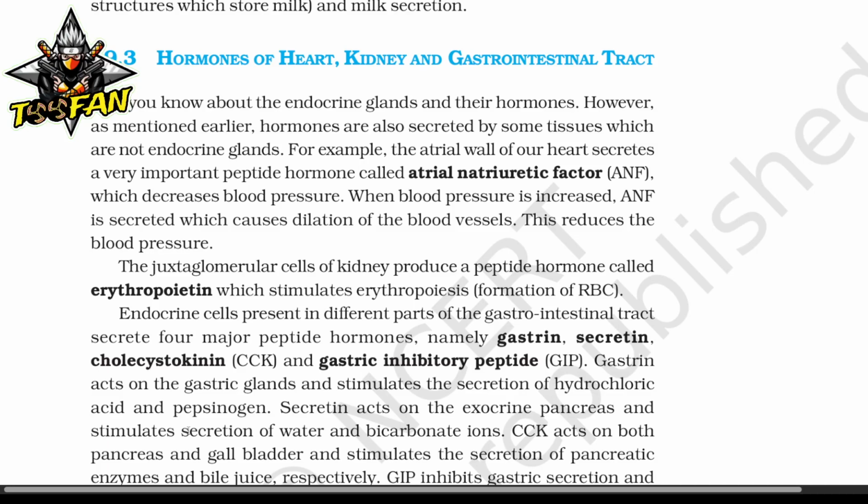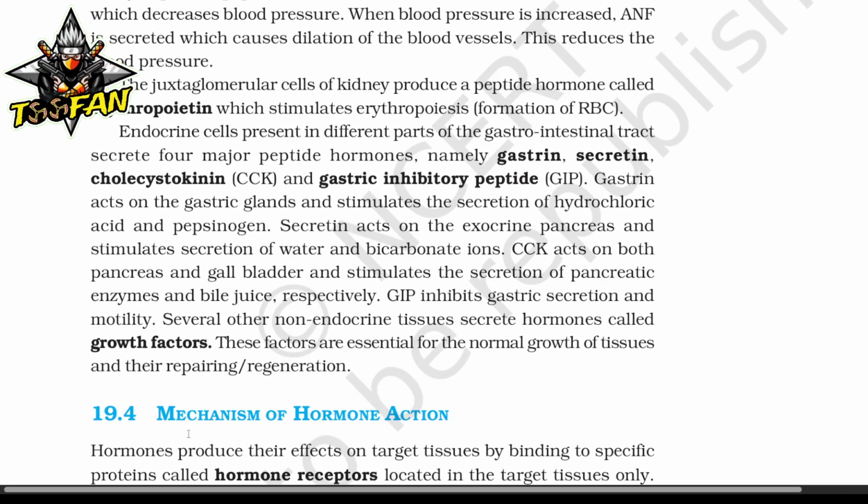Cholecystokinin acts on both the pancreas and gallbladder and stimulates the secretion of pancreatic enzymes and bile juice respectively. And GIP inhibits gastric secretion and motility. Several other non-endocrine tissues secrete hormones called growth factors. These factors are essential for normal growth of the tissue and their repair and regeneration.